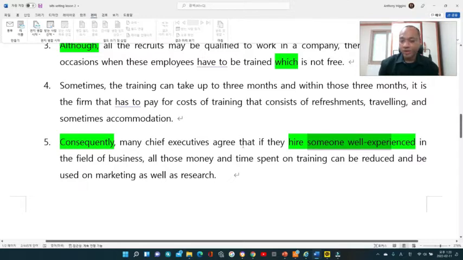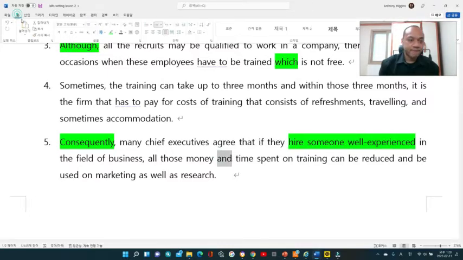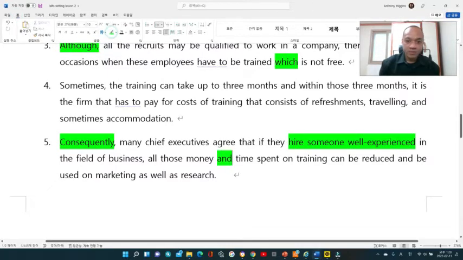So the way I connected these sentences is I used and, some of the prepositions on, in, and also as well as some phrases. It's a phrase that can connect the words.